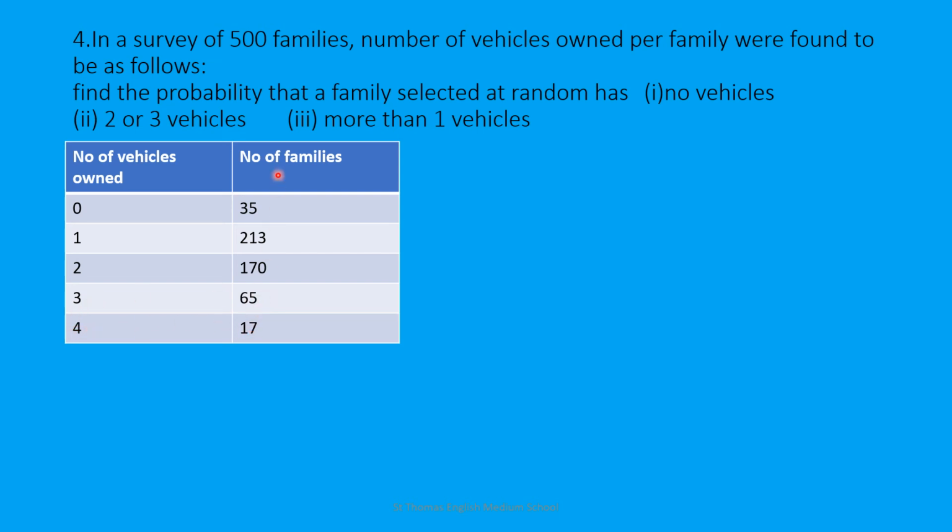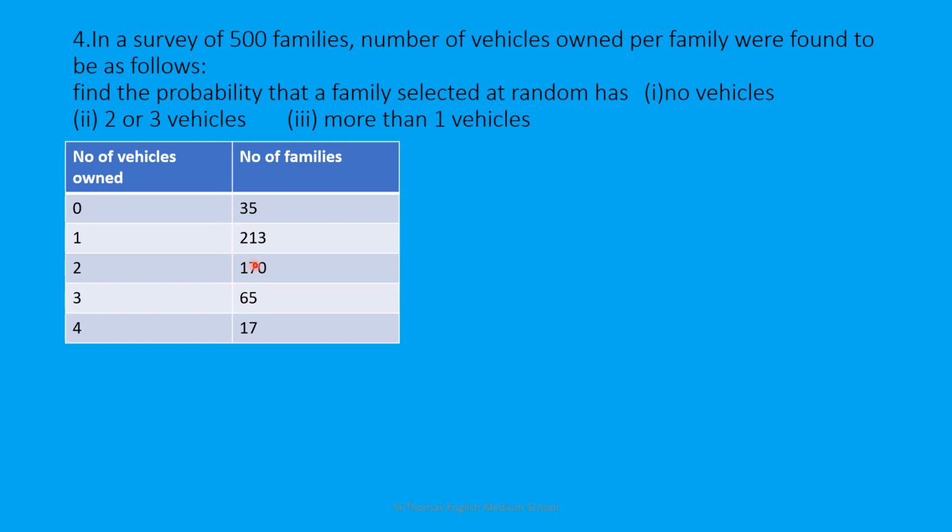Now the first question is, you have to find the probability that the family selected at random has no vehicles. That means number of families having no vehicle is 35. Now moving to question number 2, it is given the selected family has 2 or 3 vehicles. That means you have to add up the number of families having 2 or 3 vehicles.